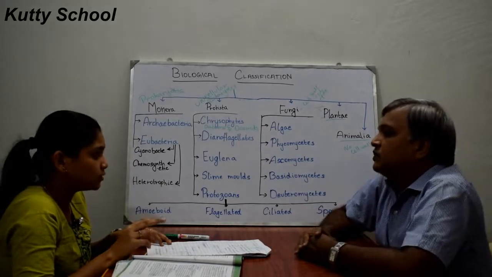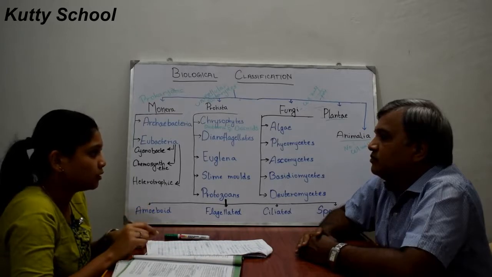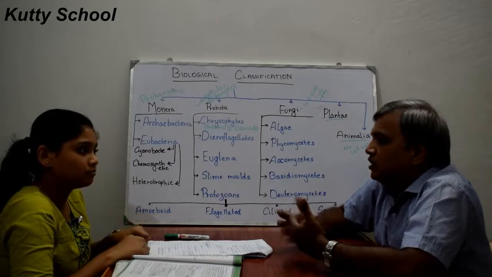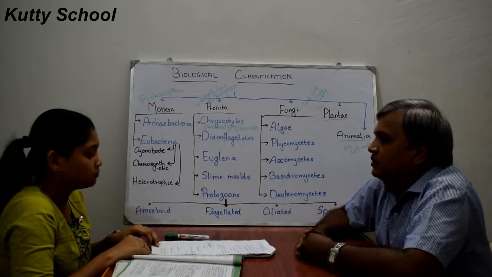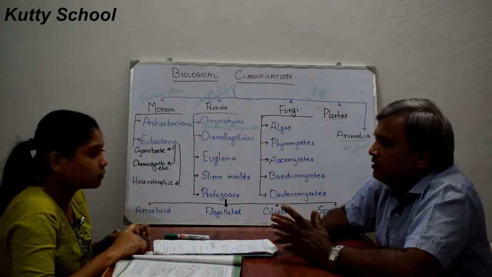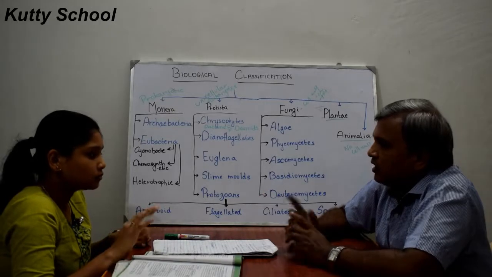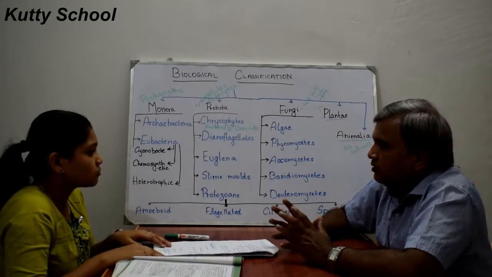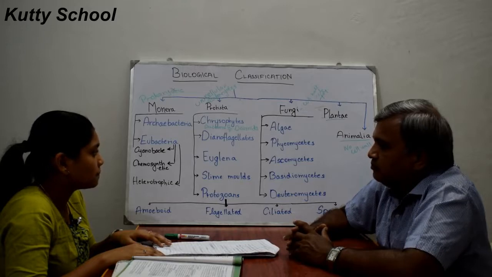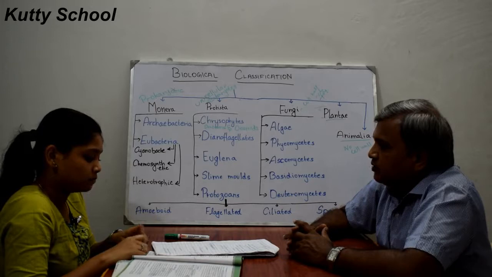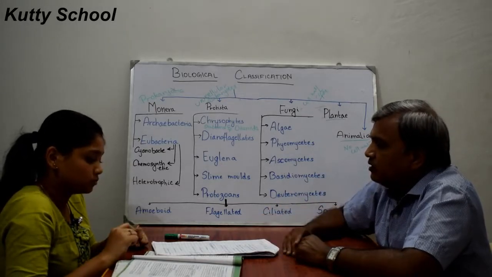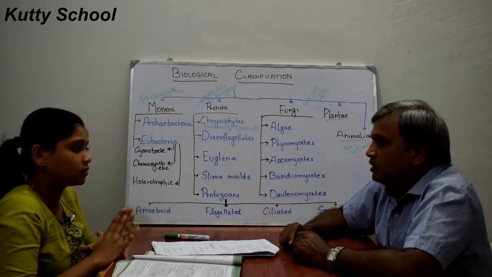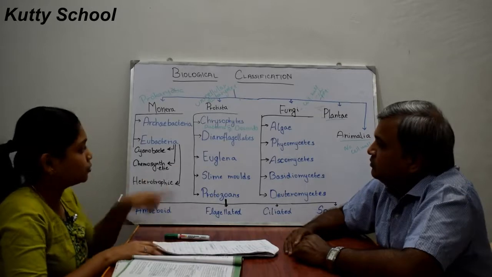It has two flagella. One flagellum is longitudinal, straight, and the other is transversely in a furrow between the wall plates.